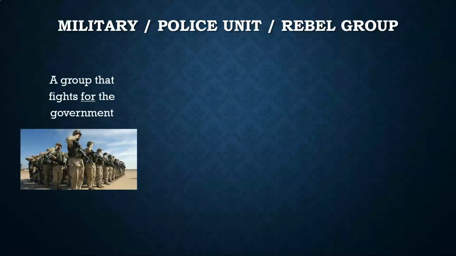The first 3 kind of go together in a group: military, police unit, and rebel group. And these are all groups that kind of fight, but they fight in different ways and for different reasons. So first of all, let's talk about the military. The military is a group that fights for the government. They usually wear some kind of uniforms, they train together. That's very organized. That's military, okay?